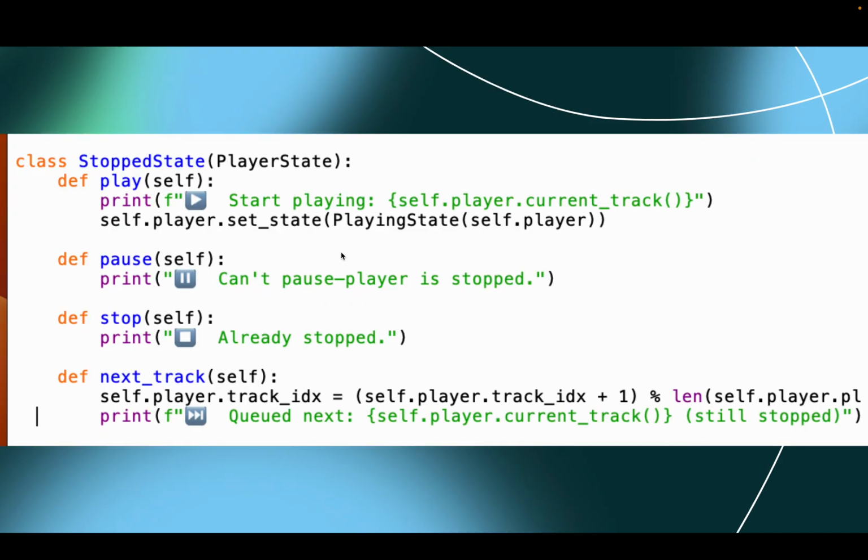So for the stopped state, when it's in stop state, the play method starts playback and flips the context to playing state. Other operations either do nothing or just queue the next track. The class encapsulates all stopped behavior in one place.